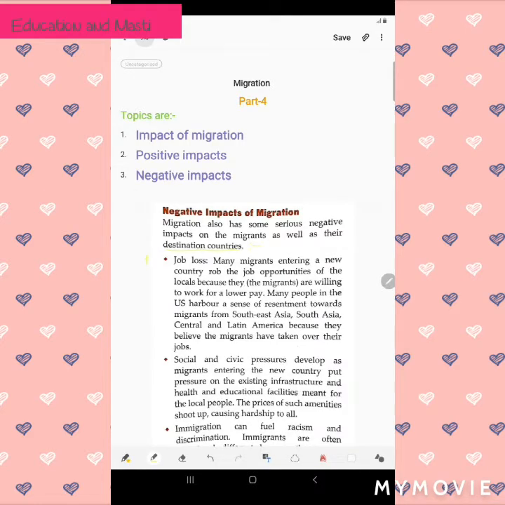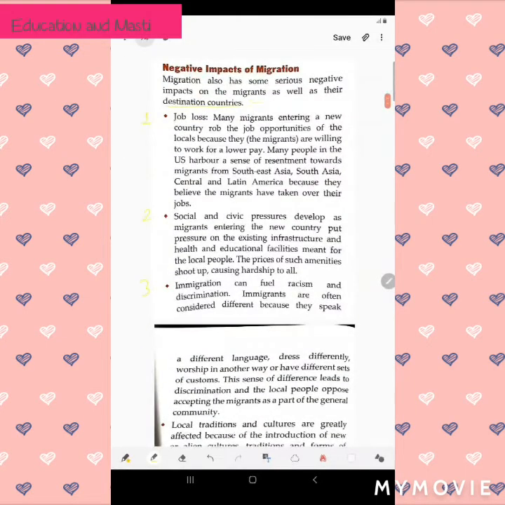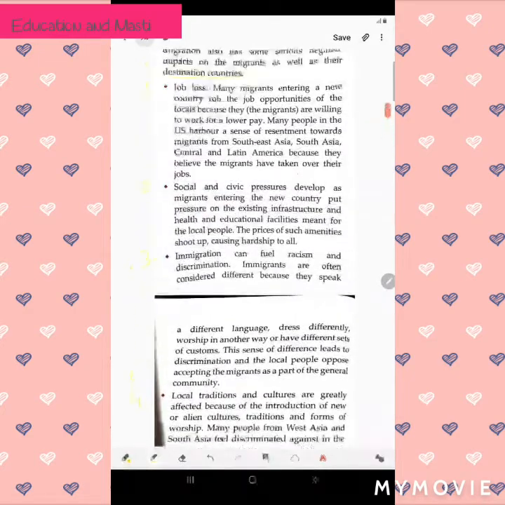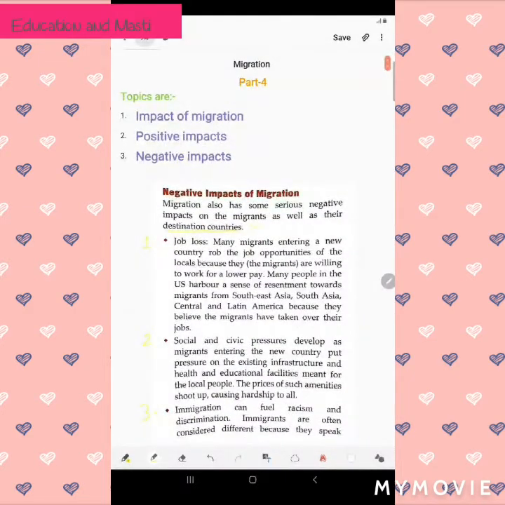So let's point it as 1, 2, 3 and 4. First, job loss. Many migrants entering a new country drop the job opportunities of the locals because they are willing to work for a lower pay. Like if I am entering a new country, then I will take that unskilled job at a lower wage.